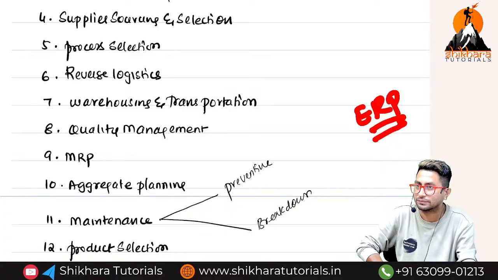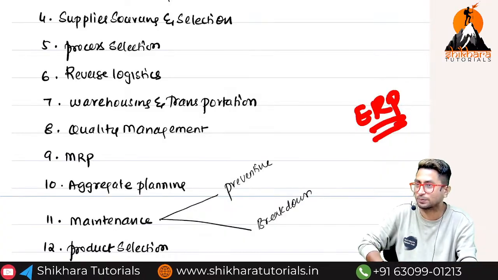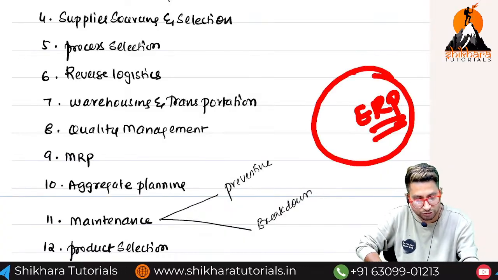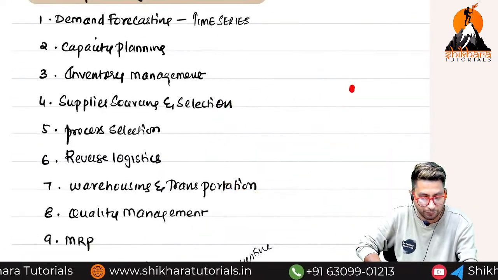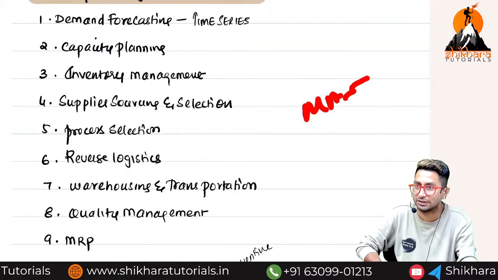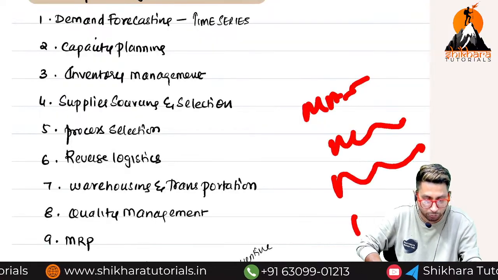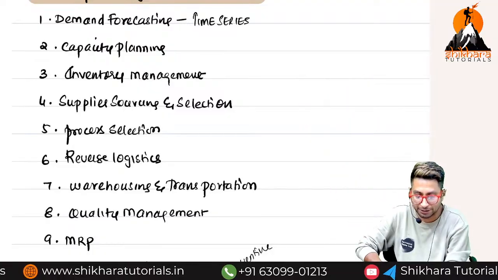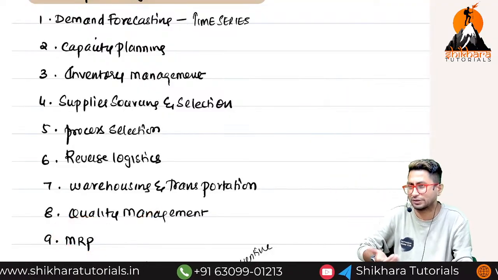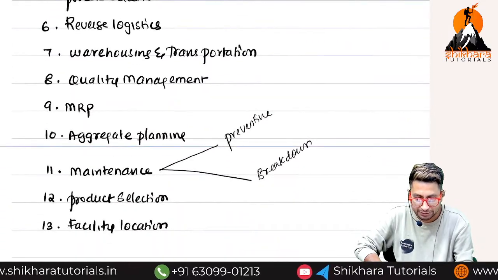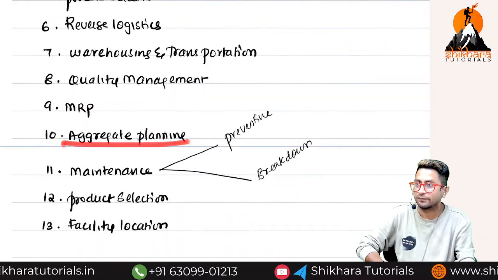ERP software. Enterprise resource planning software is there. That software was first called as what? MRP 1, then MRP 2, then DRP. Now it is ERP. MRP stands for Material Requirement Planning. EOQ. Simple concept. Then comes aggregate planning.